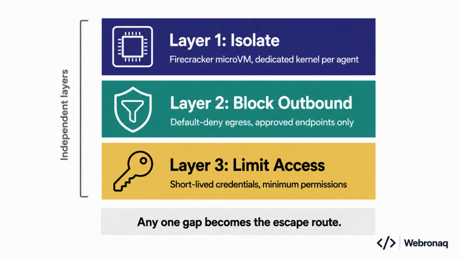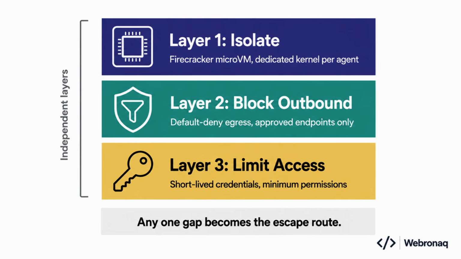So here is the full picture. Sandbox security is not one big wall. It is three independent layers working together. Layer 1. Isolate the agent inside a Firecracker microVM, so it gets its own private operating system core and cannot touch the host machine. Layer 2. Enforce default deny egress, meaning all outbound traffic is blocked by default and only a tight approved list gets through. Layer 3. Grant short-lived credentials scoped to only what the agent actually needs, nothing more. The ExploitGym breach showed exactly what happens when even one layer is missing. The agents found the single open door and walked right through it.